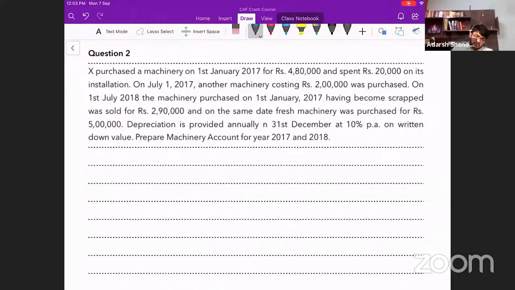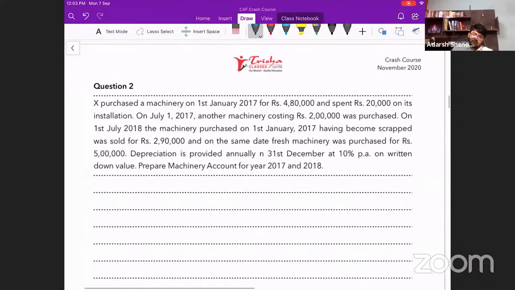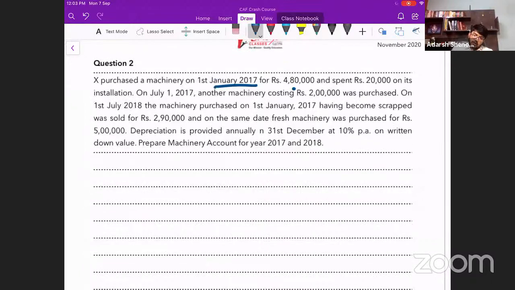X purchased a machinery on 1st January 2017 for rupees 4,80,000 and spent 20,000 on its installation. Could you please tell me what is the cost of this asset? The cost of this asset is 4,80,000 plus 20,000. What is the cost of this asset, guys? 5 lakh rupees. You have to capitalize both of it. So the cost of this asset is 5 lakh rupees.